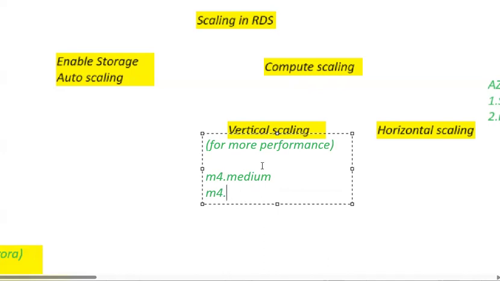We have medium till now. Let's say I have much more load of users accessing my database. To provide responses to all the users, I need to scale my instance type, so I want to scale to extra large. We can scale to large as well as 2x large. Scaling in this way improves your performance, and this comes under vertical scaling.